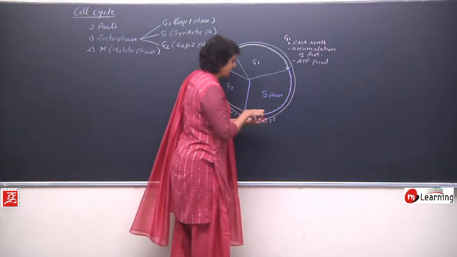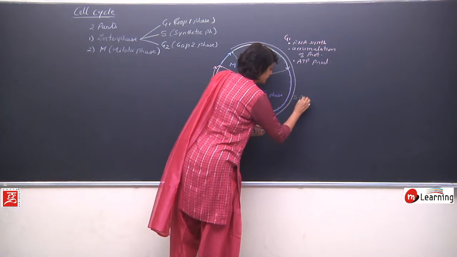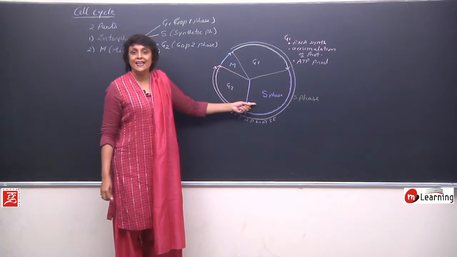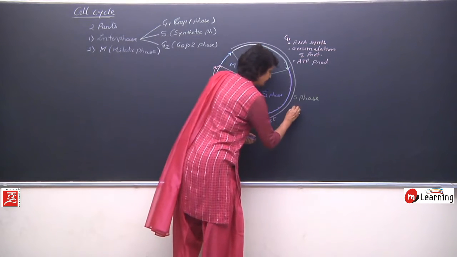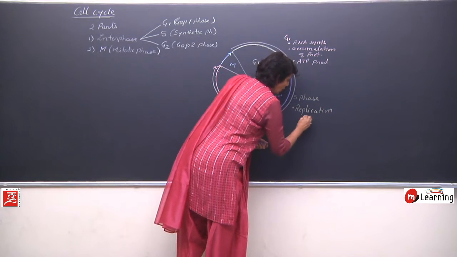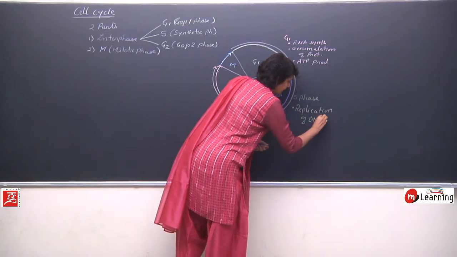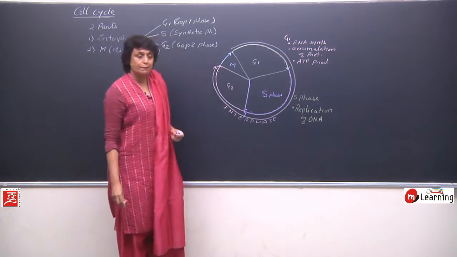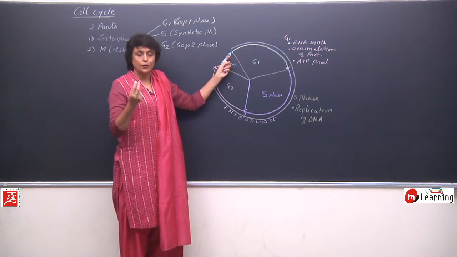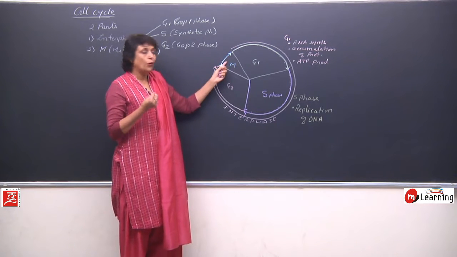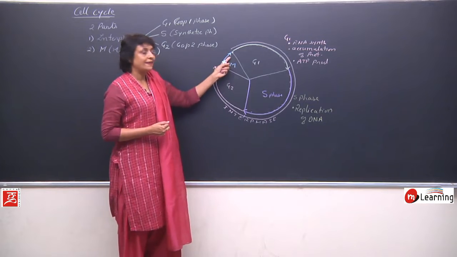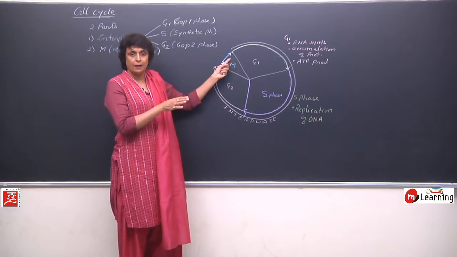What will happen in S phase? In S phase, the DNA is going to replicate. Why should DNA get replicated? Because at the end of this cycle, one cell is going to divide to give rise to two daughter cells, and both these daughter cells should get the complete information from the parent cell, and that is why the DNA replicates.